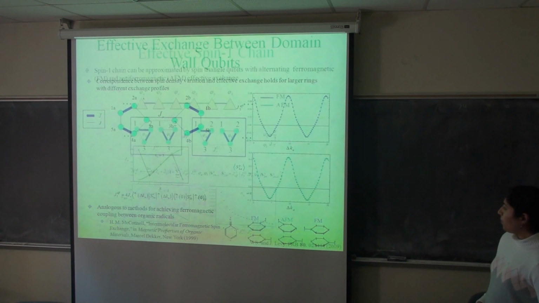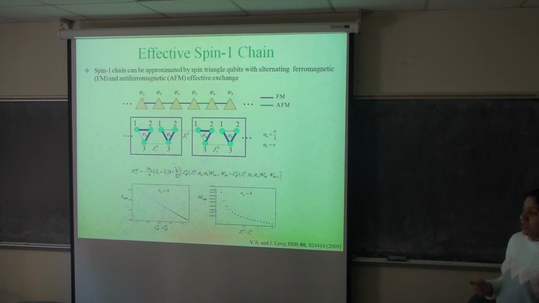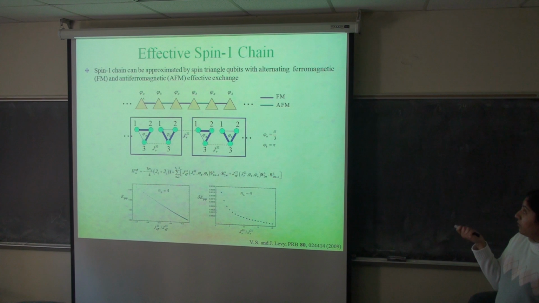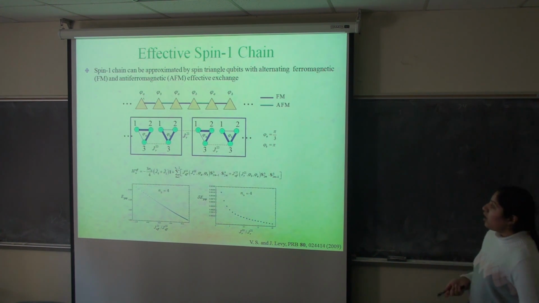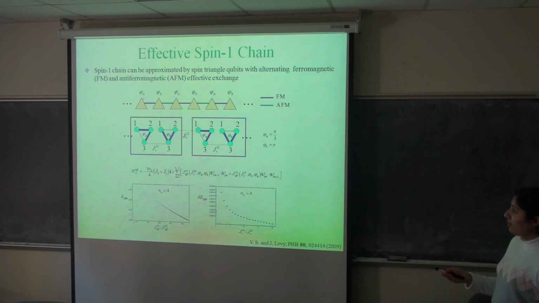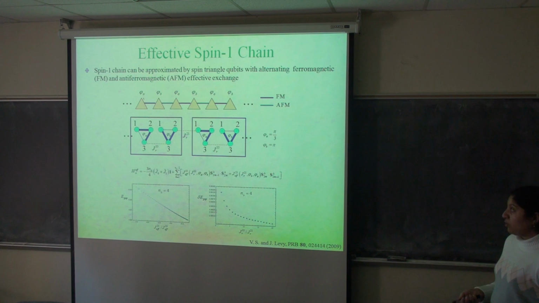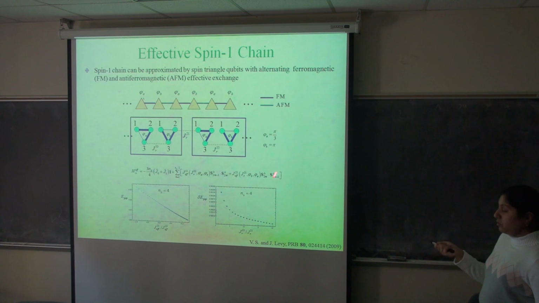Okay. So we can also use spin triangles with domain walls as building blocks in order to construct an effective antiferromagnetic spin 1 chain, which can be thought of as a spin 1/2 chain with alternating ferromagnetic and antiferromagnetic exchange interactions, where spin 1/2 pairs coupled by strong ferromagnetic exchange act as the effective spin 1 objects. And so to construct this type of system, we can let the two domain wall phases alternate between two values.